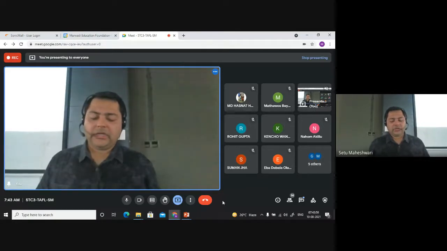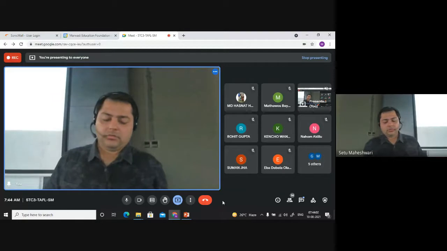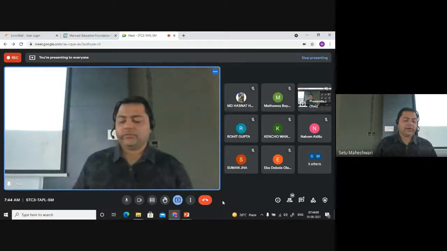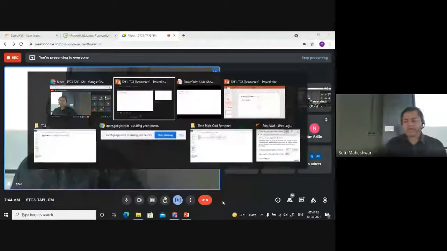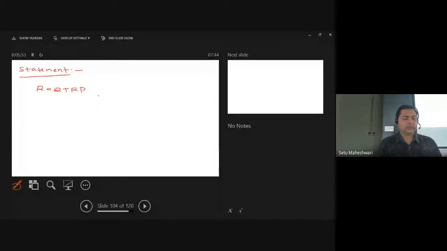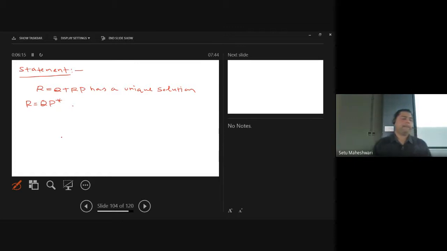If P does not contain the null string, then R = Q + RP has a unique solution, R = QP*. Write this statement, everyone.